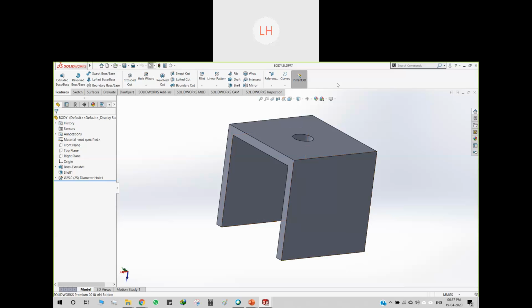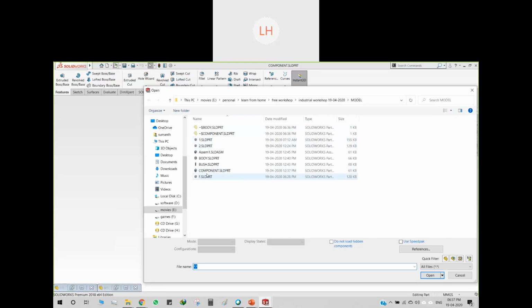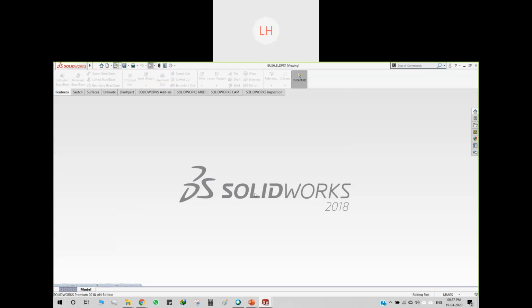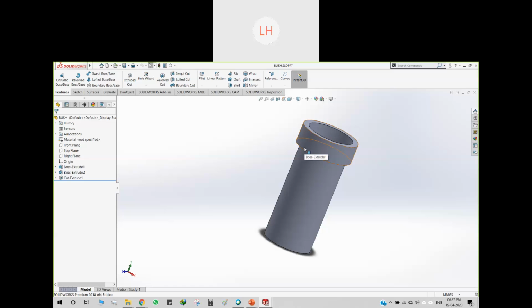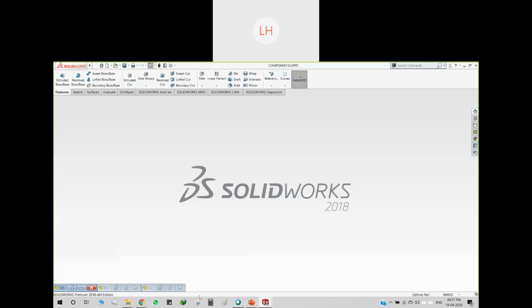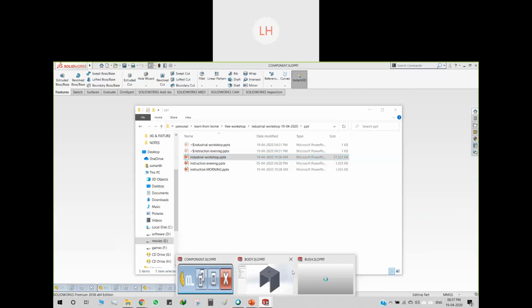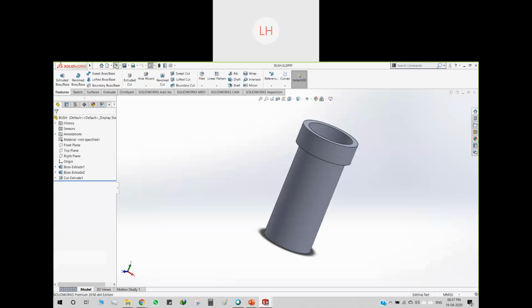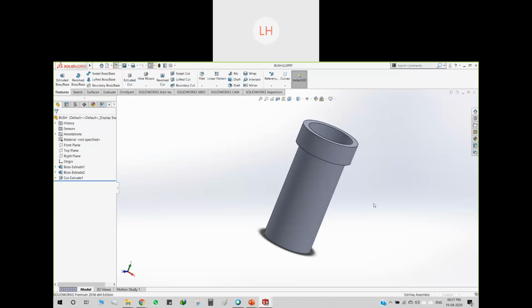So this is the body inside which the part will be placed, and then we have another part called the bush. You can see the bush here, upon which the drill will be guided. Why are we using a bush? It is a guiding tool for doing the drilling operations. So next, you can observe how the assembly has been done.